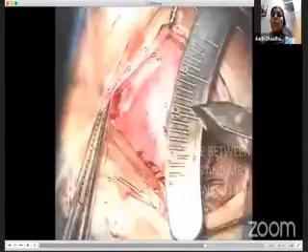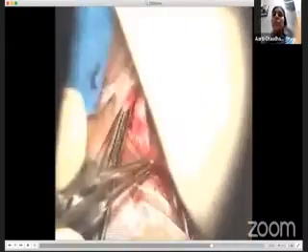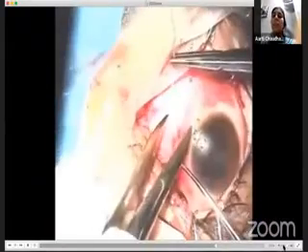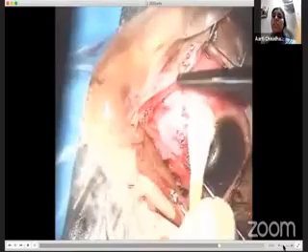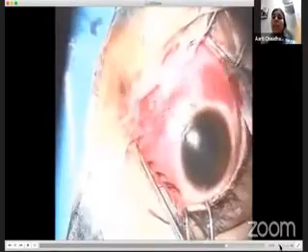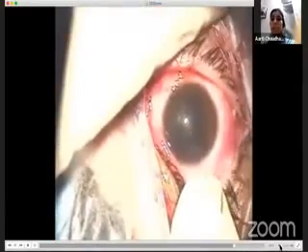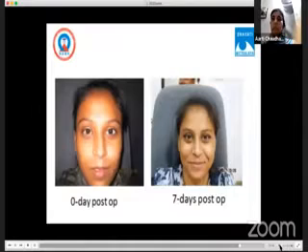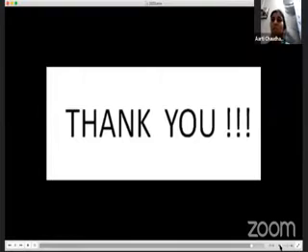So we advanced it and placed it at its original position, that is 5.5 mm from the limbus. And we closed the test, and this was the post-operative result, which was very good, and the patient was very happy. Thank you, everyone.